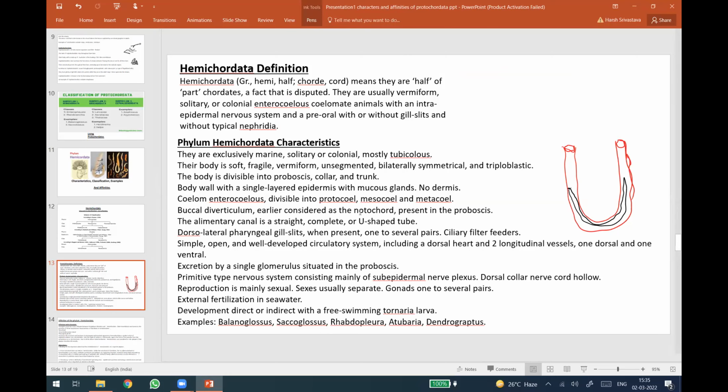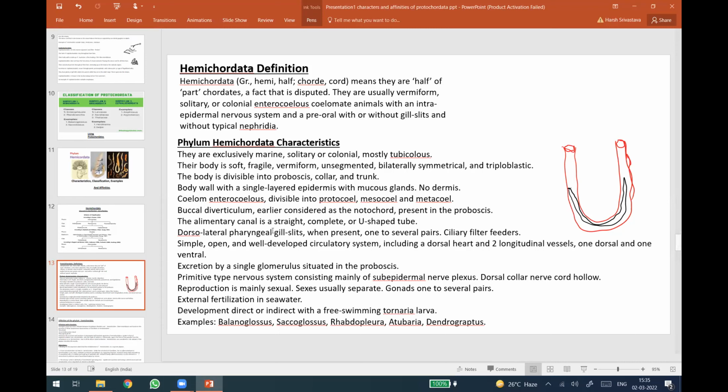No dermis is present. That is another very important characteristic, putting a question mark on placing them in phylum Chordata, where triploblastic skin or dermis is present. Coelom enterocoelous, divisible into protocoel, mesocoel, and metacoel. Buccal diverticulum, earlier considered as notochord, present in the proboscis.